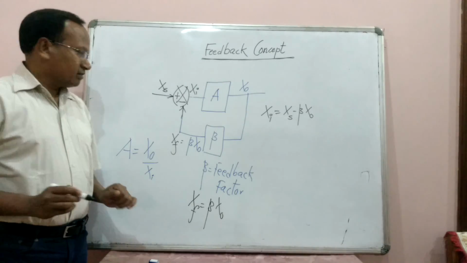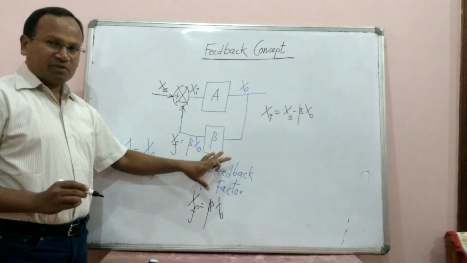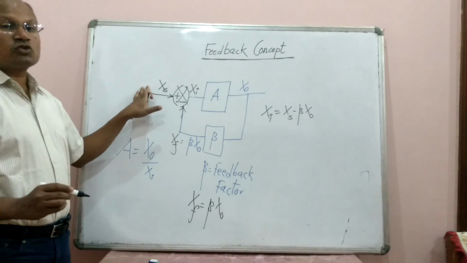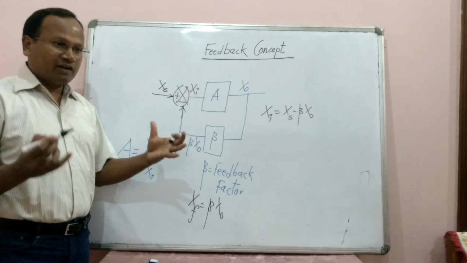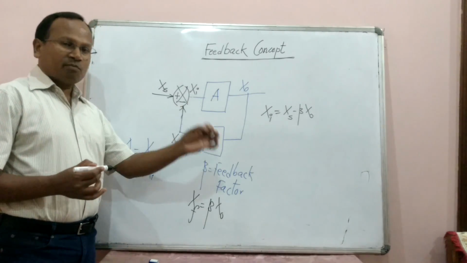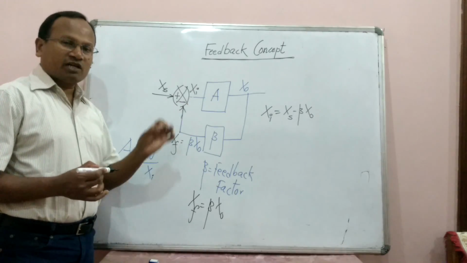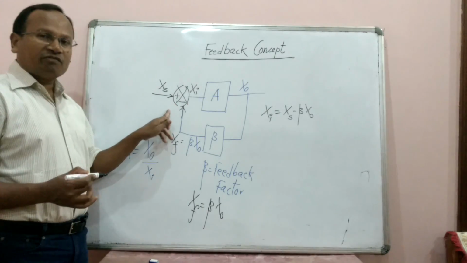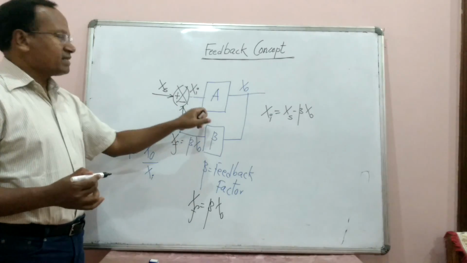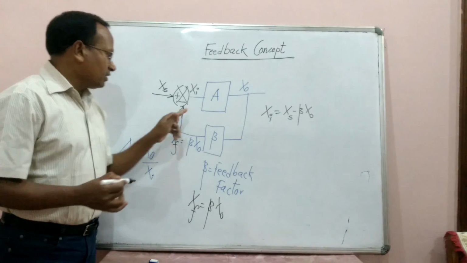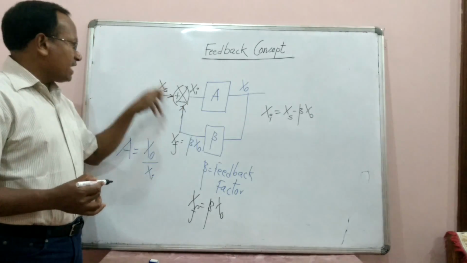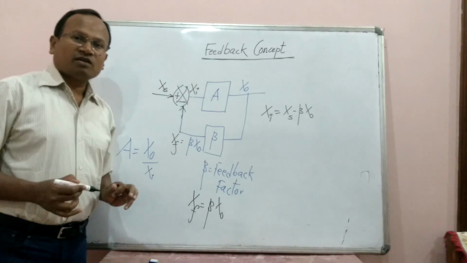What is happening? Some part of the output, which is sampled and given by the feedback network, is being subtracted from the source. It means that it is a negative feedback: the customer is not happy about a certain factor of that particular component of the product, and therefore there is a negative feedback in the amplifier. That is one example. So whenever there is a negative feedback, this component will be subtracted, and when I write plus, when it is added, this becomes positive feedback.